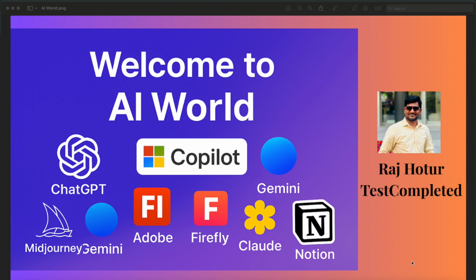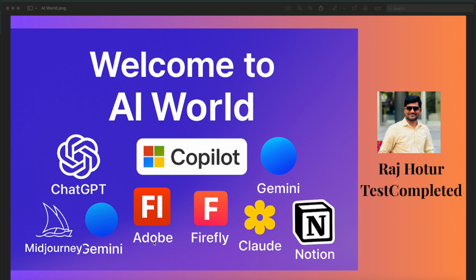To answer that, I'll come up with two use cases, and I'll show how good the AI tools do the job and why they are going to be very, very important in our life, work wise as well as personal wise. But yeah, these are the different sets of AI tools we have in the world right now. Of course there are so many other tools, but I have just listed tools which are very famous and most of the people are using at this time.